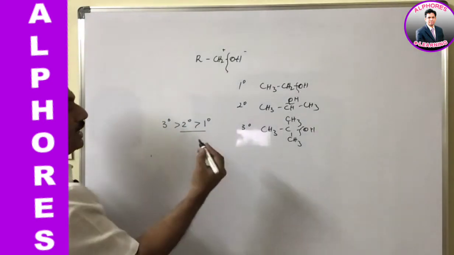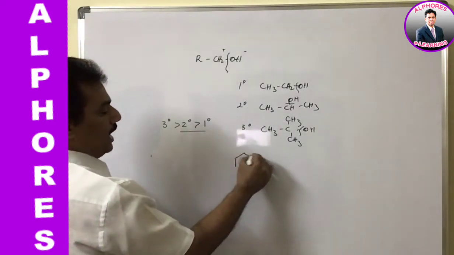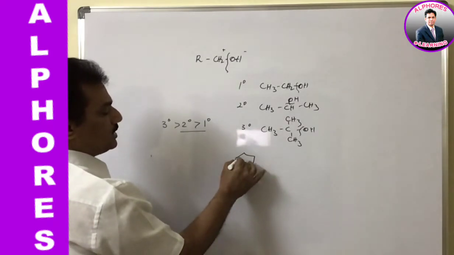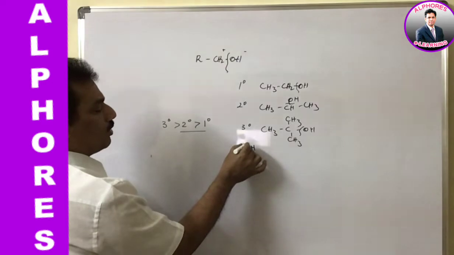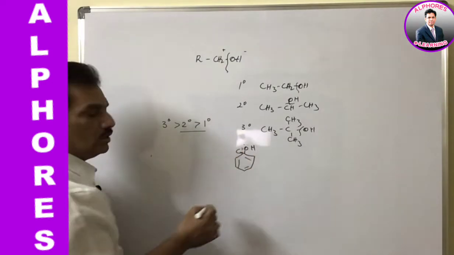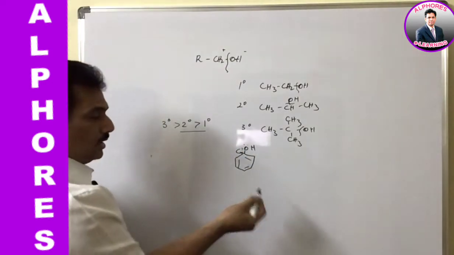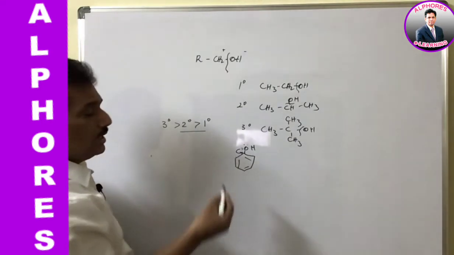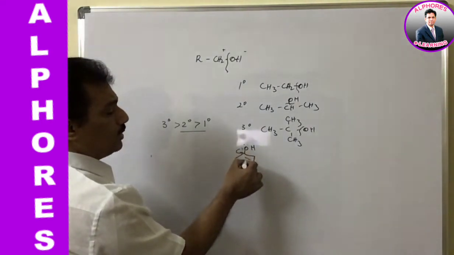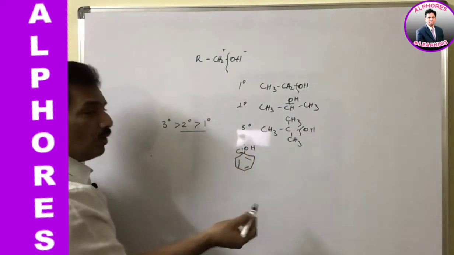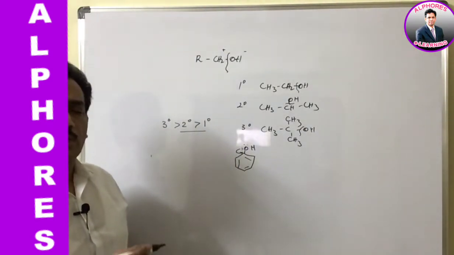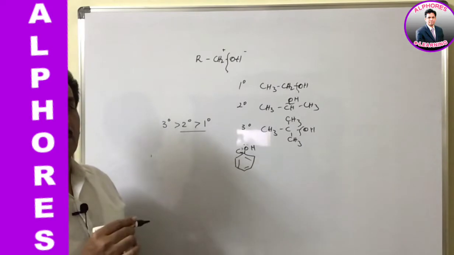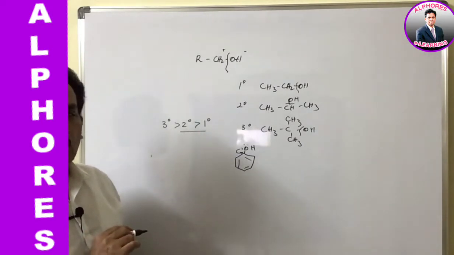And next, in the case of phenol, let us have a look. Phenol has a lone pair of electrons on oxygen, which can be involved in conjugation, and in the last session also we discussed this. Thereby the oxygen-carbon bond gets double bond character, and because of the double bond character, in general C-O bond cleavage reactions are not observed in phenols.